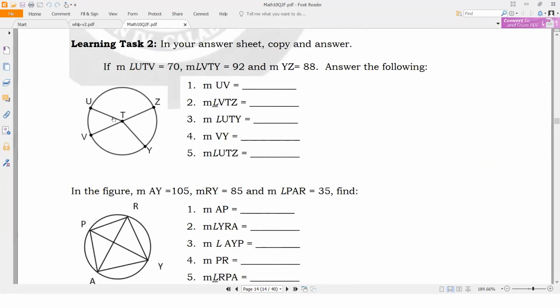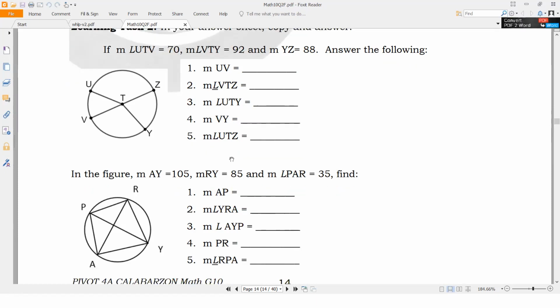So, this is the circle, given that angle UTV is 70 and angle VTY equals 92 degrees and measurement of arc YZ is 88. What is the measurement of arc UV, angle VTZ, angle UTY, arc VY, and angle UTC?